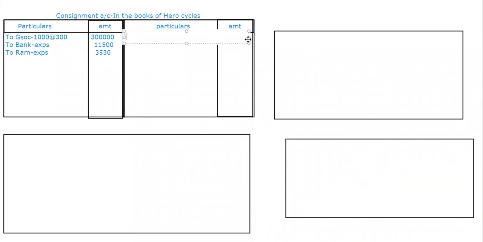First, I'm going to write about sales. By Ram, he is the person who has received the sales. So how much is the sales? That is 800 at the rate of 425. How much does it come to?